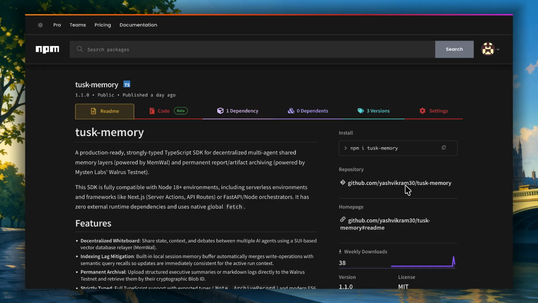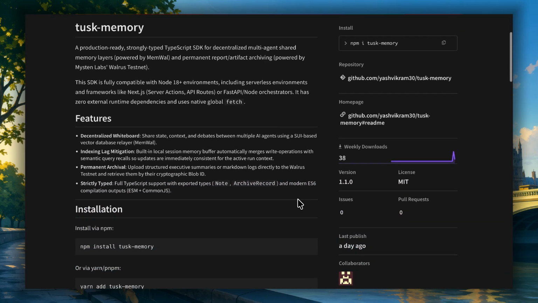As a final step, I want to show you the Tusk-Memory SDK, which we did not build for ourselves, but for everyone. Everything you just saw is powered by our open source SDK and is live on NPM right now. Any developer can add verifiable, sovereign Walrus memory to their agents today in just 3 to 4 lines of code. The future of agentic web is sovereign. I hope you liked our presentation and our entire two-fold architecture.